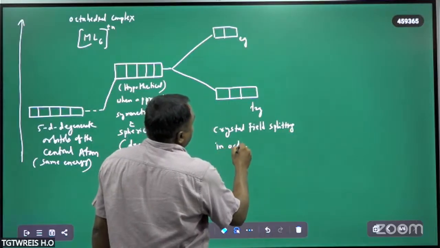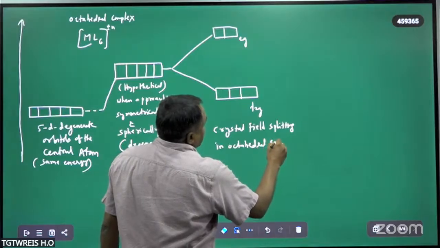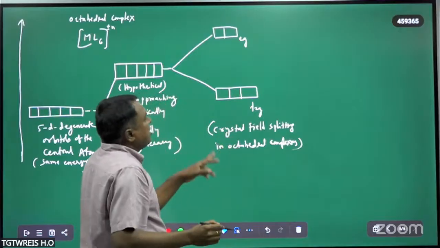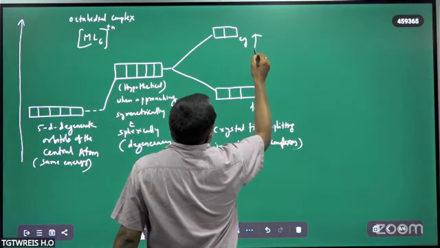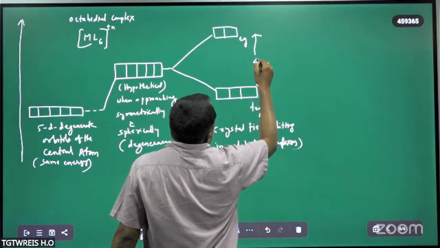In octahedral complexes, the energy gap between the higher energy eg and the lower energy t2g is delta naught.